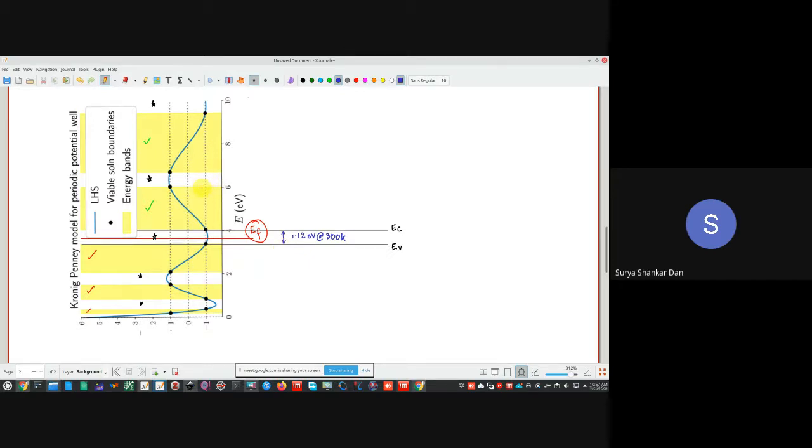Are you getting me? Now comes the very important idea: what are the factors which determine which of these band gaps or forbidden gaps are essential. That we will understand in our next lecture.